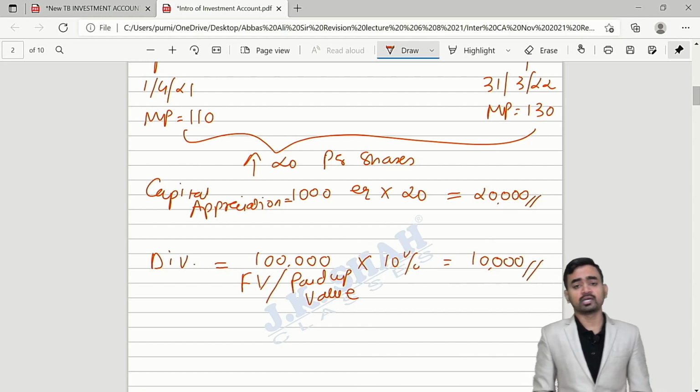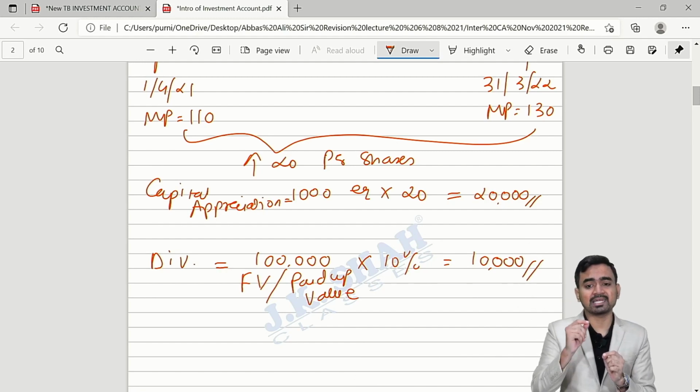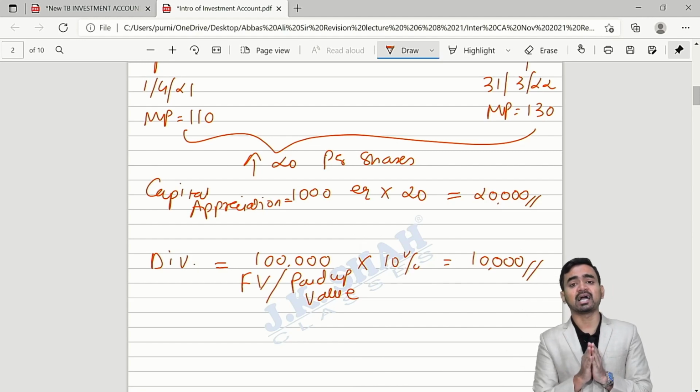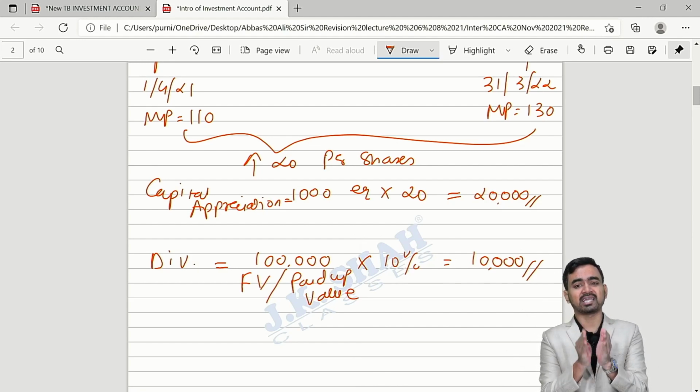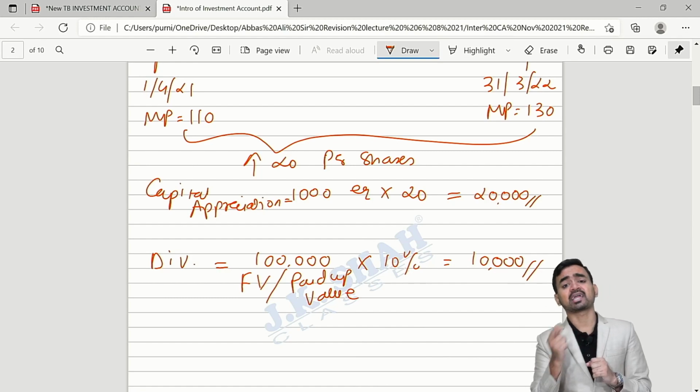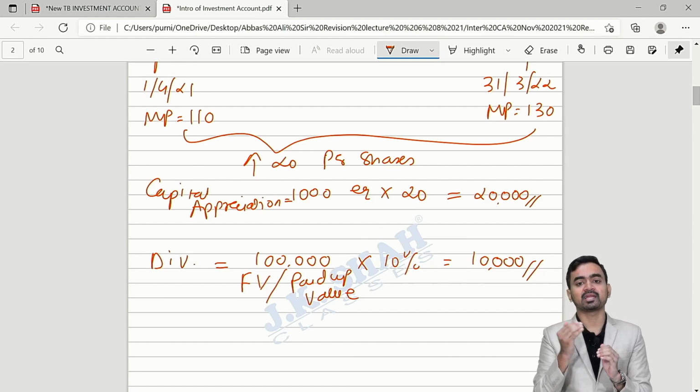So my dear students, we have acquired investment by making payment of 1,10,000 rupees whose face value is 1 lakh. At the year end, I will get a dividend amount of rupees 10,000. So why had I acquired the investment? For earning income by way of dividend, rupees 10,000. And the second objective is what? For capital appreciation.